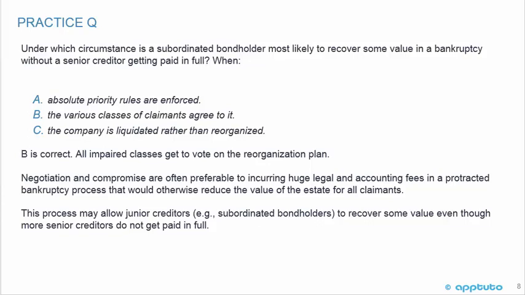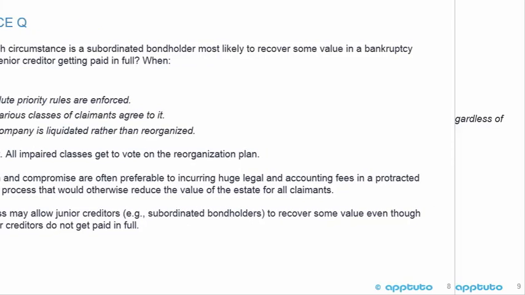Negotiation and compromise are often preferable to incurring huge legal and accounting fees in a protracted bankruptcy process that would otherwise reduce the value of the estate for all the claimants. So this process may allow junior creditors, for example, subordinated bondholders, to recover some value even though more senior creditors do not get paid in full.